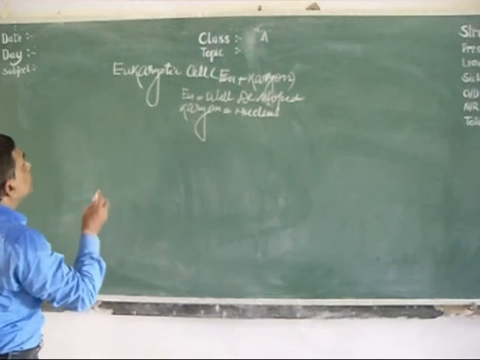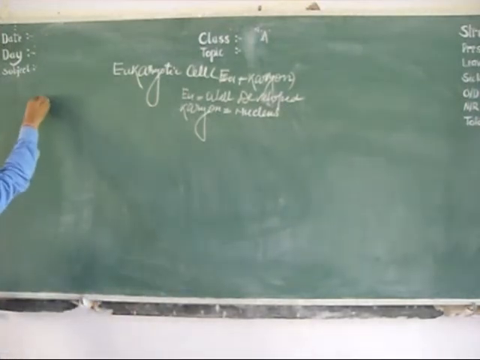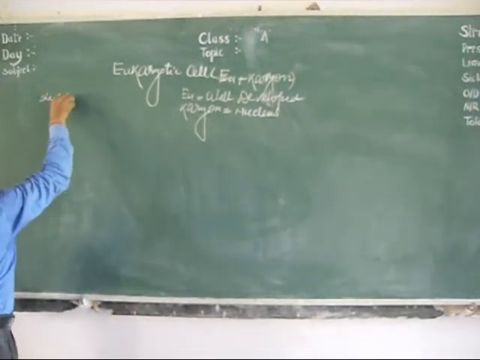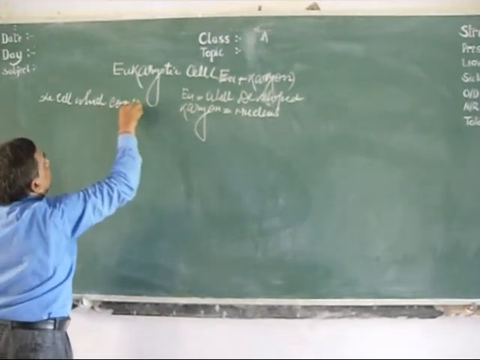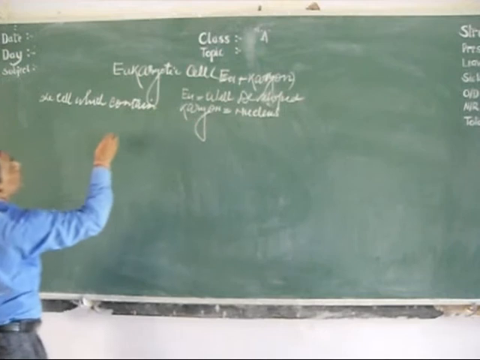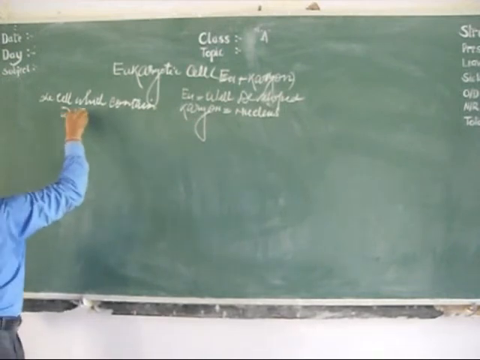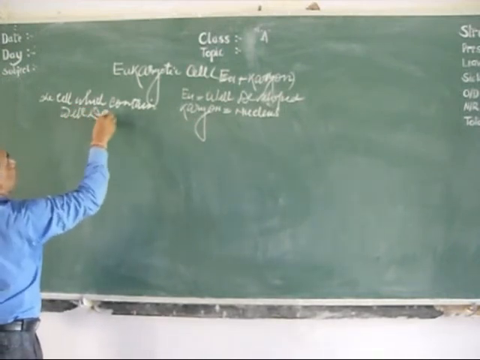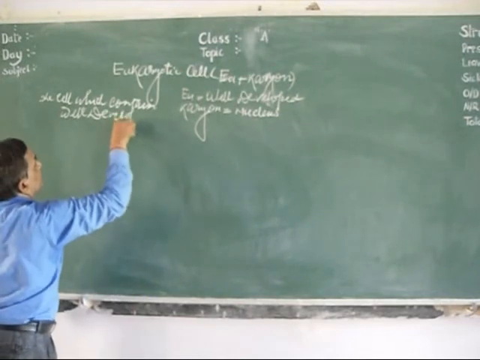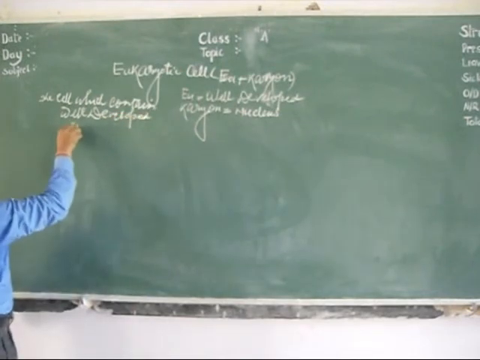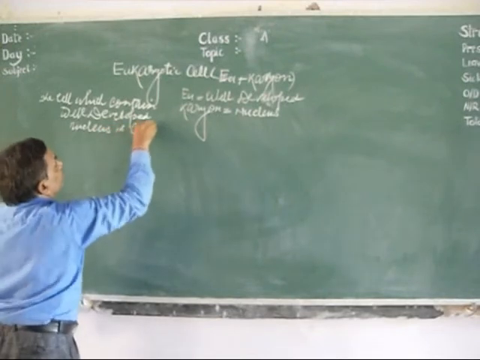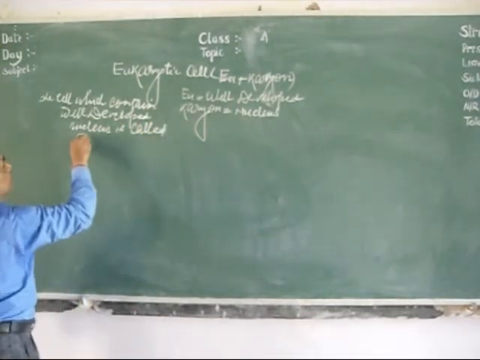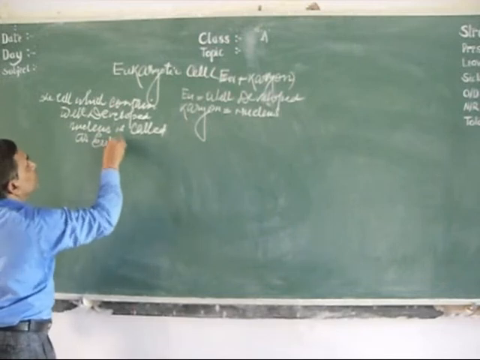So the cell which contains a well-developed nucleus is called a eukaryotic cell.